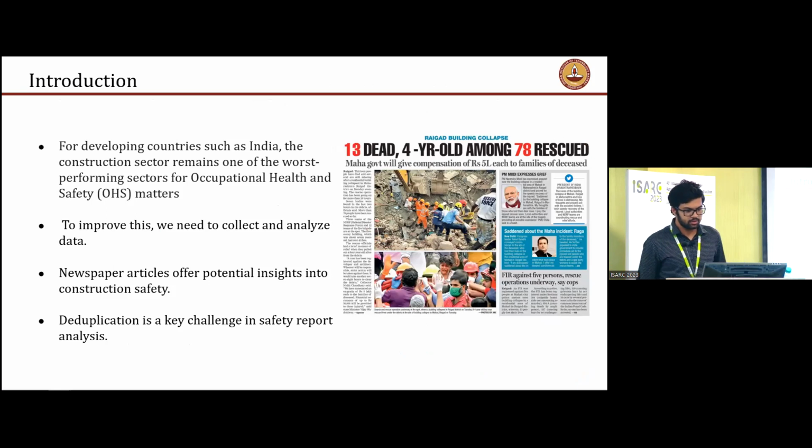So to give some context, for developing countries such as India, the construction sector remains one of the worst performing in OHS matters. So to improve this, we need to collect and analyze data. And newspaper articles are a great source for this.